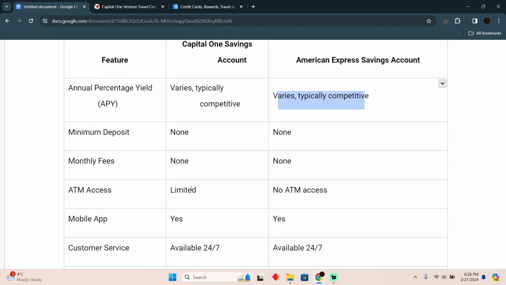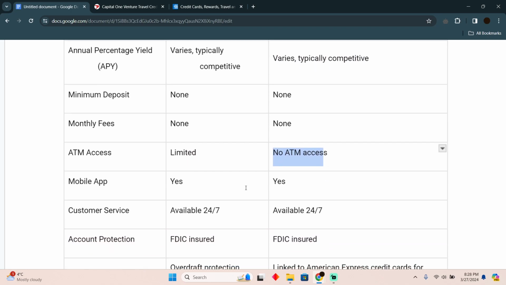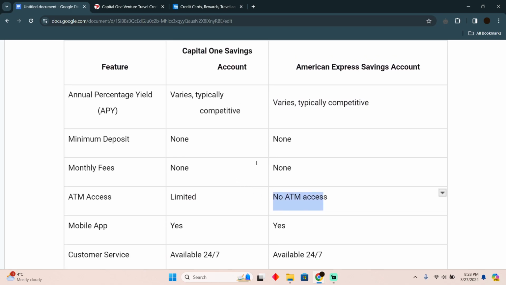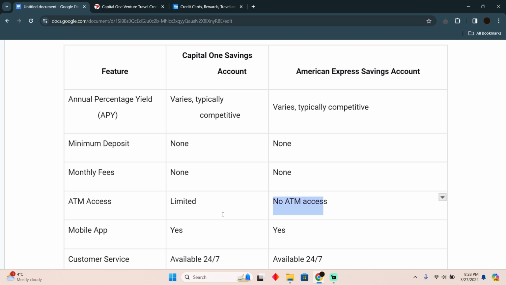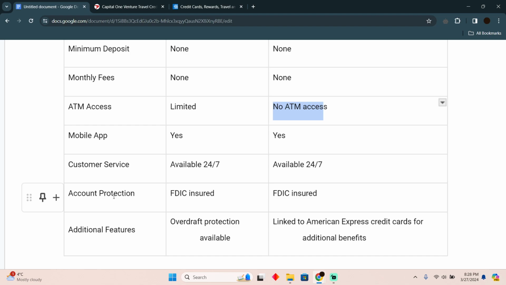If you talk about ATM access, Capital One does have limited ATM access, while American Express does not have any ATM access. If you talk about mobile app, both of these have mobile applications. If you talk about customer service, both have 24 by 7 customer service. If you talk about account protection, both are FDIC insured.